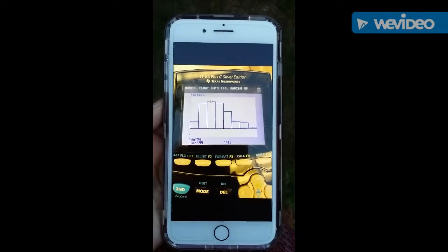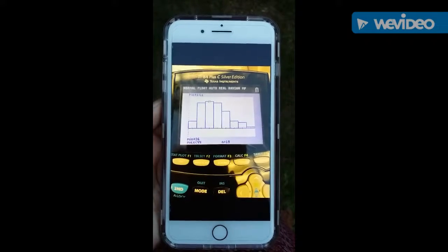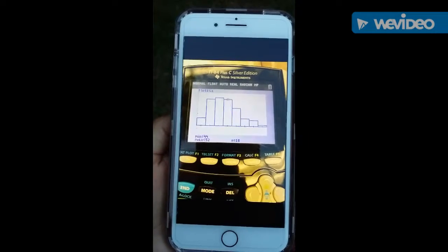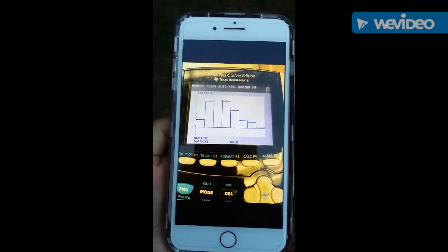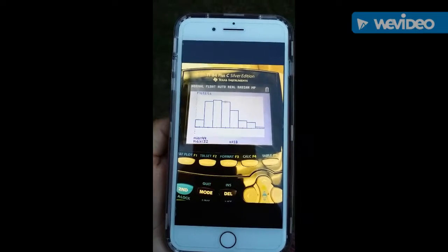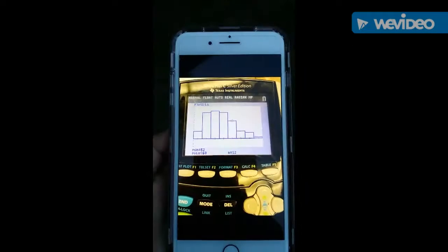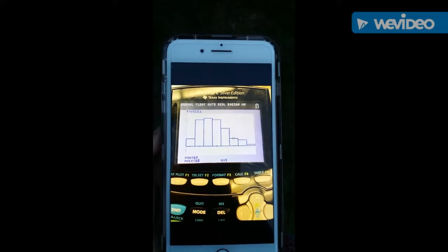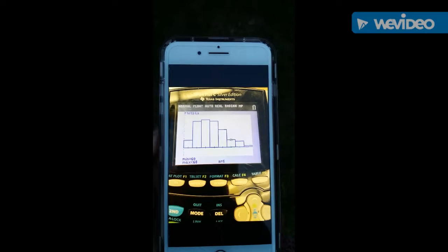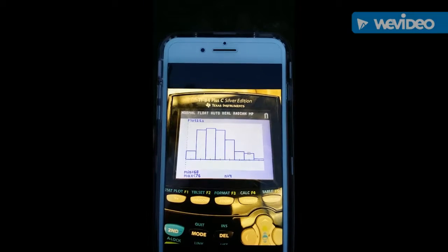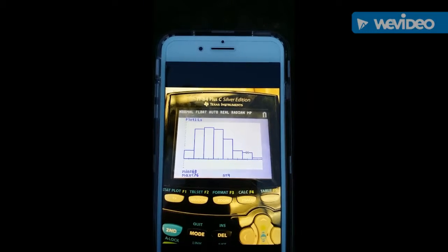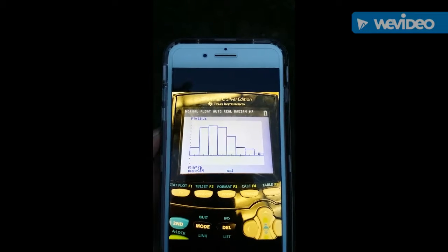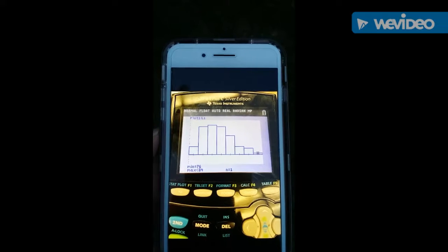The third, the minimum is 36 and the maximum is 44 hours. The fourth, the minimum is 44 and the maximum is 52 hours. Fifth, the minimum is 52 and the maximum is 60. The sixth, the minimum is 60 and the max is 68. On the seventh, the minimum is 68 and the maximum is 76. And finally, the eighth, the minimum is 76 and the maximum is 84.